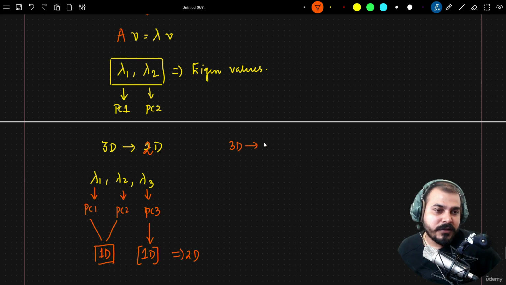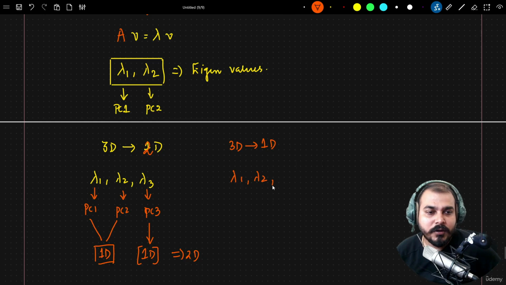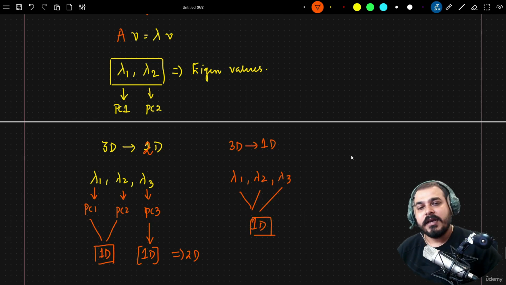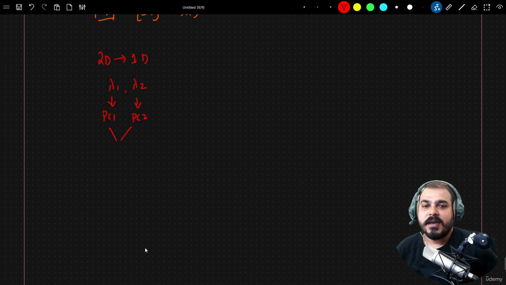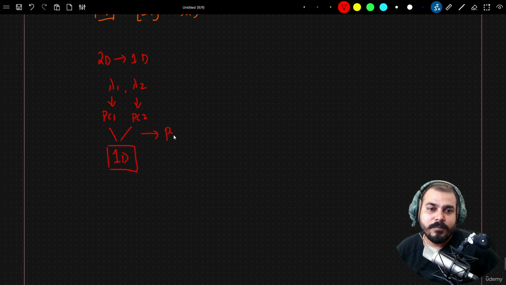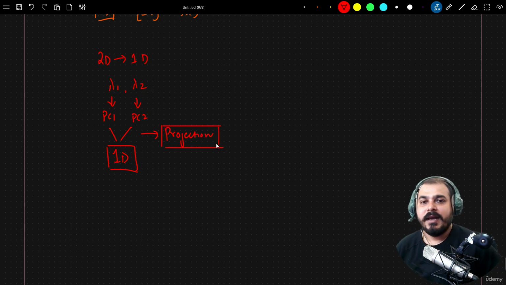So if I want to convert from 3D to 1D, once I find out my eigenvalues and vectors, I'll be getting lambda 1, lambda 2, lambda 3. I have to combine all these three and get one dimension in this case. Similarly, if I want to convert from 2D to 1D, here I'll be getting lambda 1 and lambda 2. This is nothing but my PC1 and this is my PC2. We can combine these two and get a one dimension point, right? When I say combining, that basically means I'm talking about projection. Once I project all the points, I will be able to get that specific dimension.